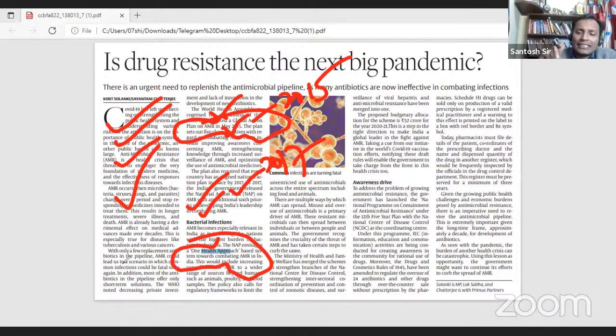When I started the discussion of this editorial, I told you that irrational overuse of antibiotics, not just by humans, but also in animal husbandry and poultry, has been responsible for the spread of antimicrobial resistance. So One Health is an approach which includes not just human health, but also plant health